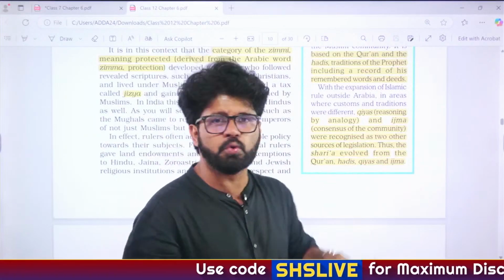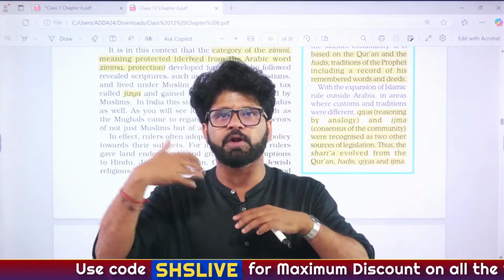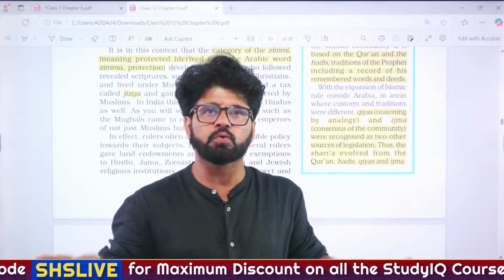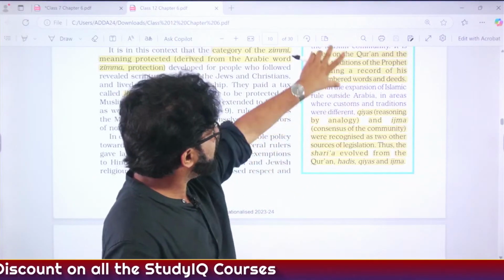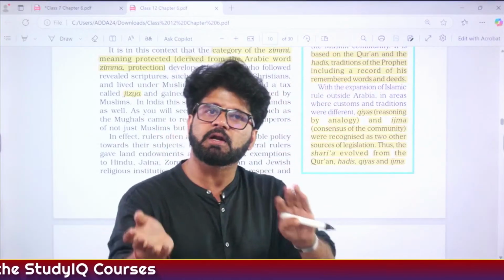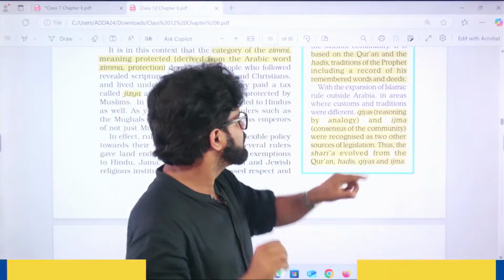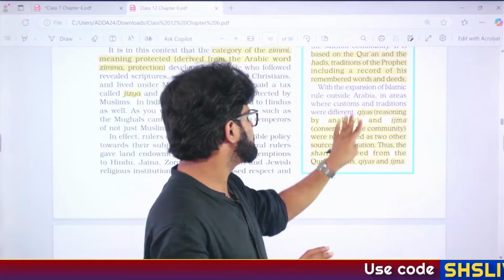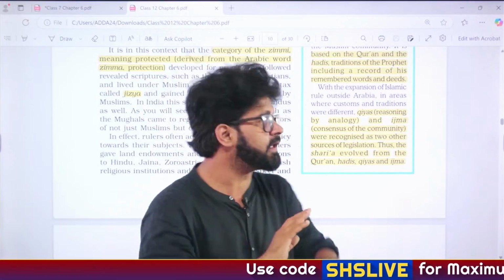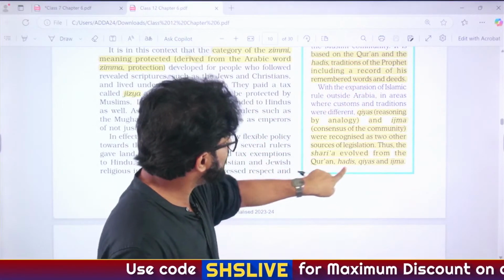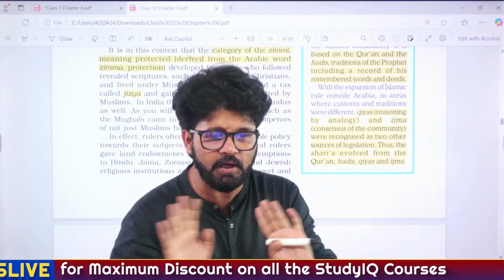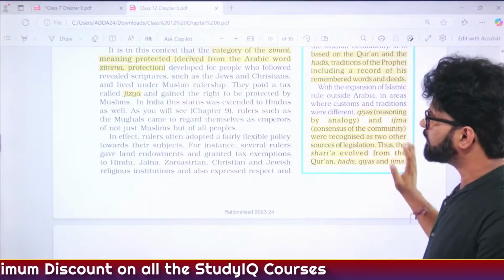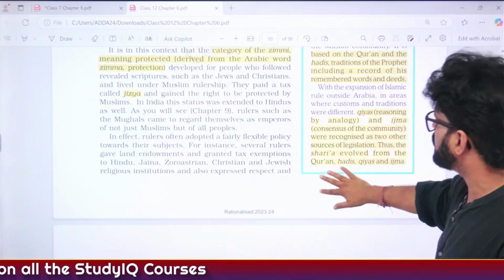Consensus of the community: what most of the people feel, should we adopt it? Should we adopt Sati? Or no, we shouldn't be adopting Sati anymore. Similarly, it's not like everything is from Quran and Hadith in the Islamic world. They are also using Qiyas and Izma, reasoning by analogy and consensus of the community. And these four things, Quran, Hadith, Qiyas and Izma, determine what Islamic people will follow. That's it. You don't have to do a PhD here. These words are important. NCERT is focusing on it, so we are focusing on it.